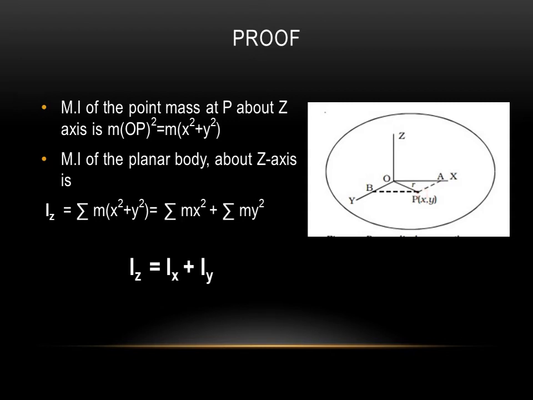So the moment of inertia about this axis will be the summation over all values, summation over m into x square plus y square, that is summation over m x square plus summation over m y square. Iz is equal to Ix plus Iy. This is a straightforward proof. So it is very clear, the moment of inertia of the body Iz about an axis perpendicular to the plane is nothing but the sum of moments of inertia about two perpendicular axes Ix and Iy lying in the plane of the body, Ix plus Iy.